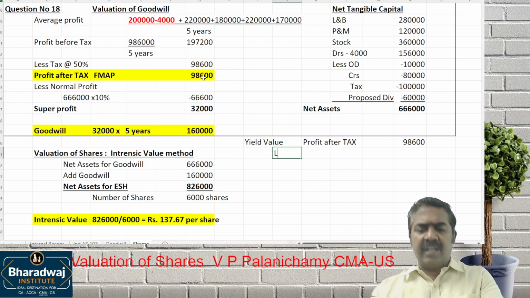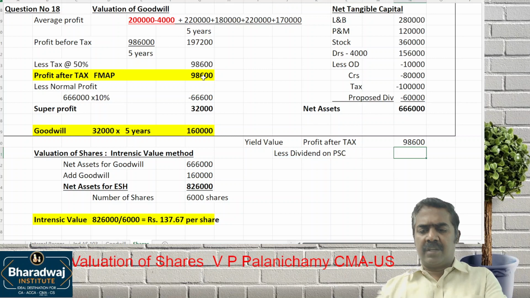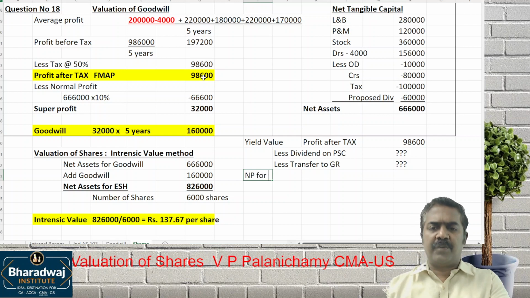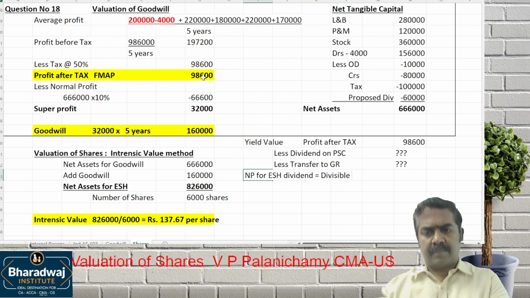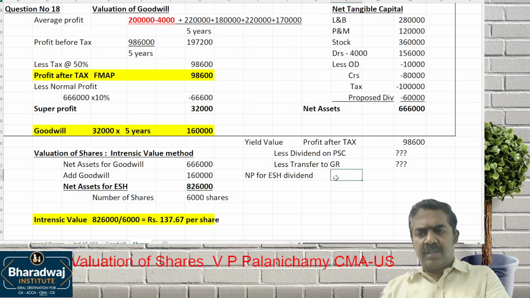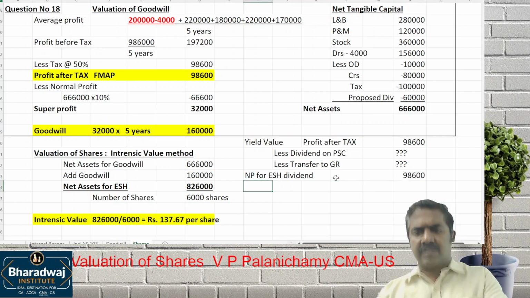Profit after tax is 98,600. Is there any dividend on preference shares given? No dividend on preference shares. Is there any transfer to reserve given in the question? No. If there is anything, you can just adjust it. If there is nothing given, this will become net profit available for equity shareholders' dividend. This is known as divisible profit or distributable profit or profit available for dividend. So 98,600 in this question.